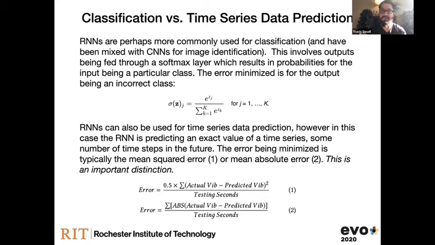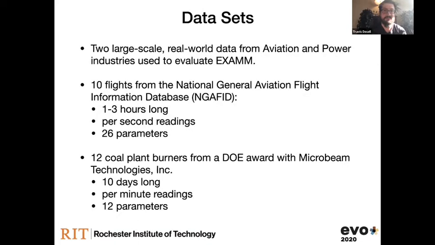So what is this particular parameter going to be X amount of time in the future, which makes it a little bit more challenging. So we use two real world data sets, which we freely provide, as open on our GitHub repository. One was 10 flights from a flight database. Each flight is 1 to 3 hours long. It has 26 input parameters, and there's a reading every second. So these could be 5,000 to 6,000 time steps long. So when we unroll our neural networks, things get really big.